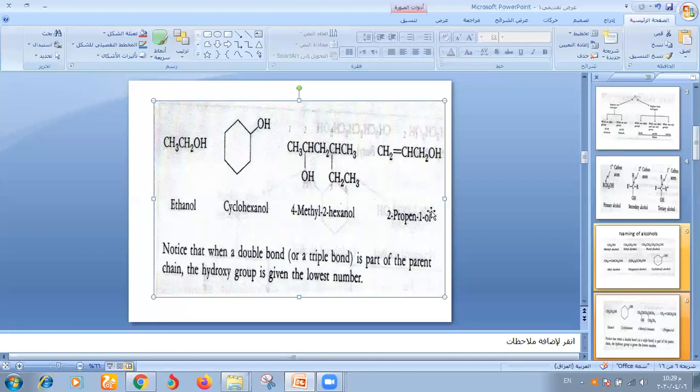We write ol for alcohol. Note that when a double bond or triple bond is part of the parent chain, the hydroxyl group is given the lowest number, number 1.